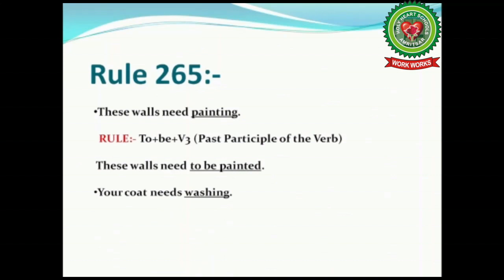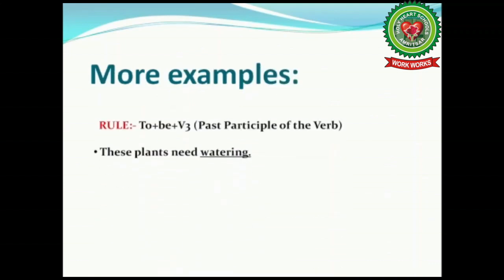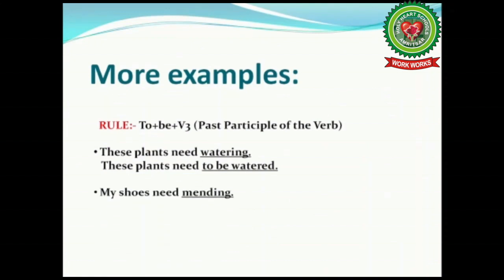Next example, your coat needs washing. Using the rule again, to plus be plus past participle of the verb, and our sentence will be your coat needs to be washed. Next example, these plants need watering. The answer will be these plants need to be watered. My shoes need mending. In the same way, the answer will be my shoes need to be mended. Next one, come up to the rule number 266.